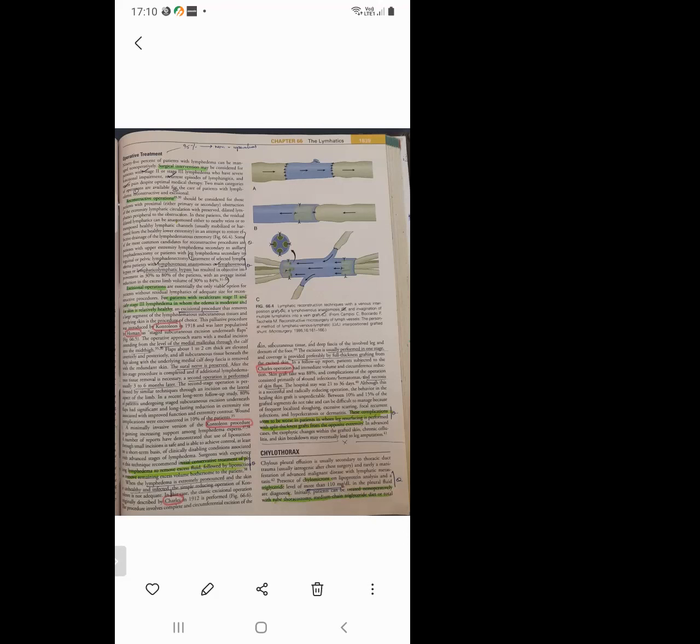This figure itself has been asked many times in viva. What is the procedure? Is it a Kondoleon or Homans procedure? We can tell like anything.